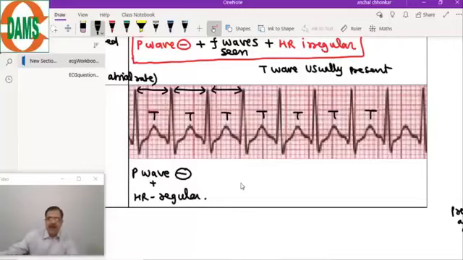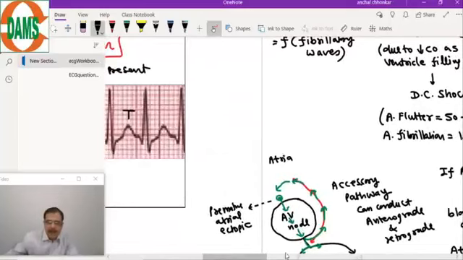Now what do you have to do in the treatment of PSVT? We have to block one re-entry cycle. If we block one re-entry cycle, then the SA node will start working.